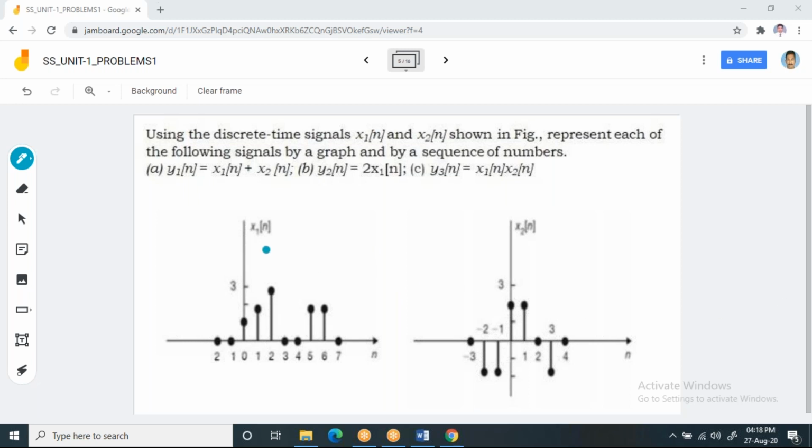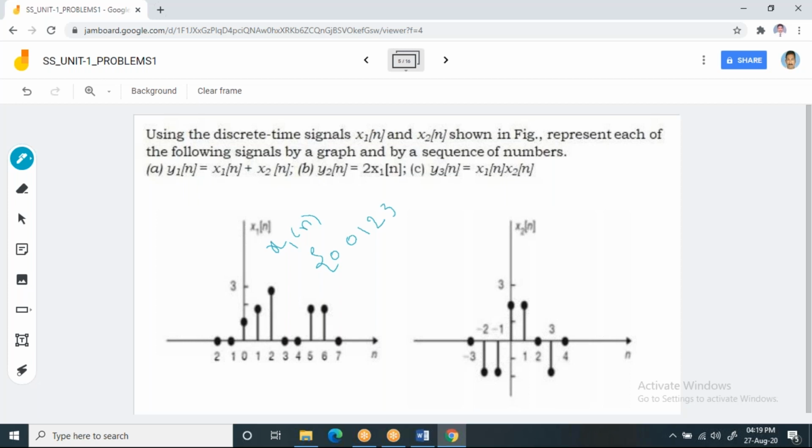Post x2 of n. Now observe x1 of n. Now I'm going to write the values of x1 of n here. X1 of n, the first value is occurring at -2, which has an amplitude of 0. At -1 also the amplitude is 0. So you can write 0, 0, then 1, then 2, then 3.